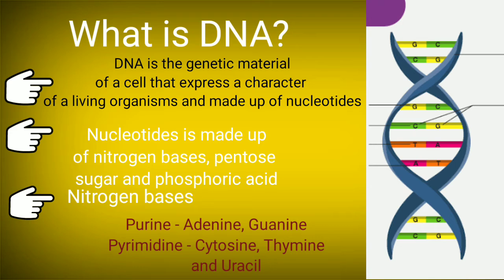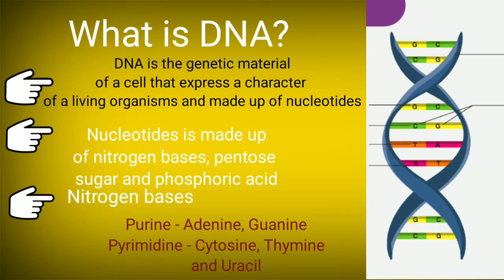The phosphodiester bond is linked with the pentose sugar. Pentose sugar here is of two types, ribose and deoxyribose. For DNA it is deoxyribose sugar and for RNA it is ribose sugar. Therefore we call it deoxyribonucleic acid, and RNA, the full form, comes from ribonucleic acid.